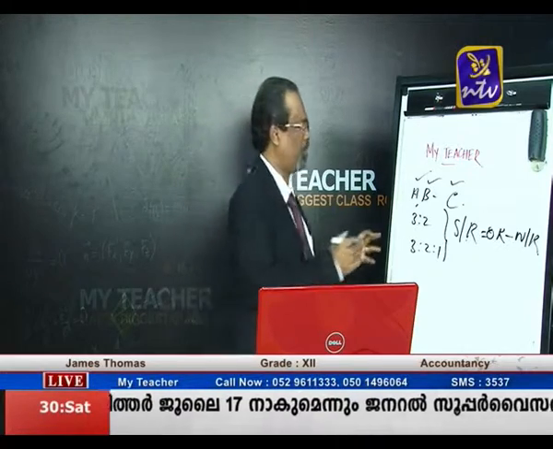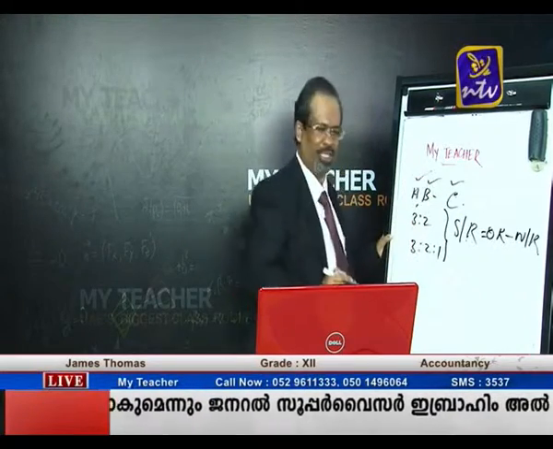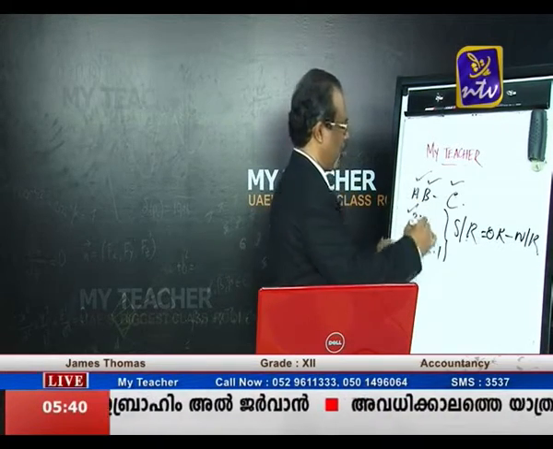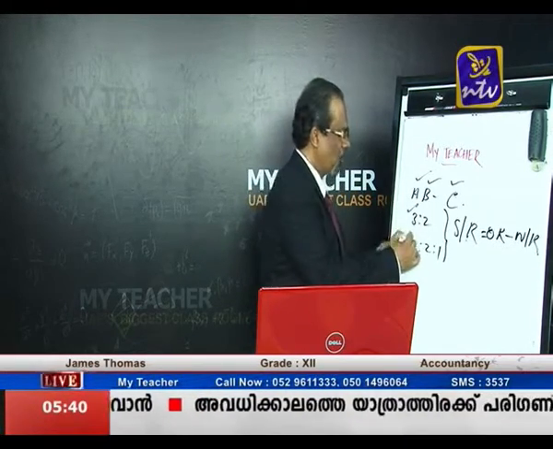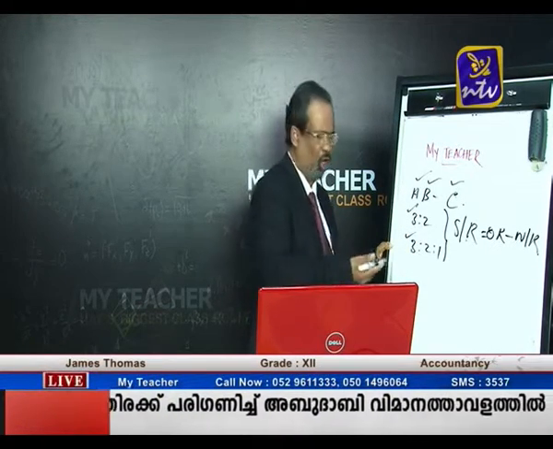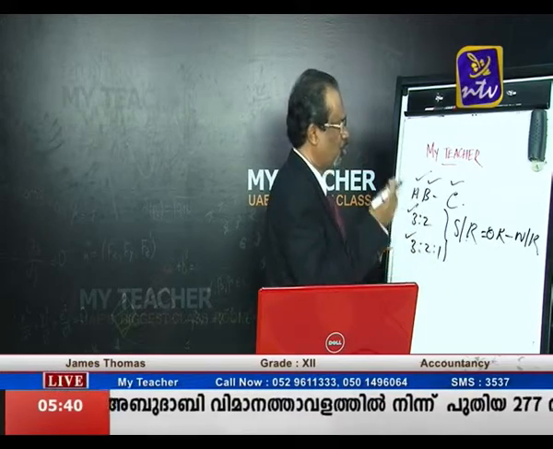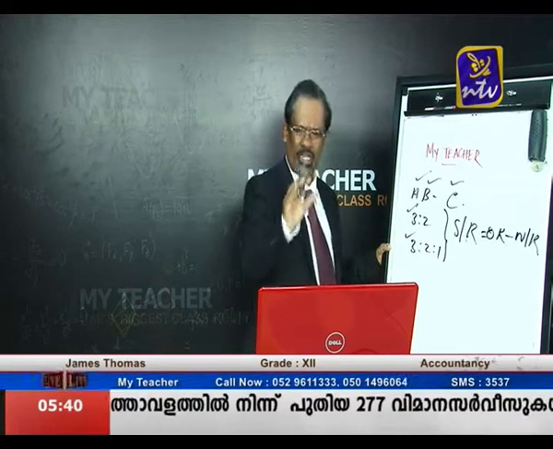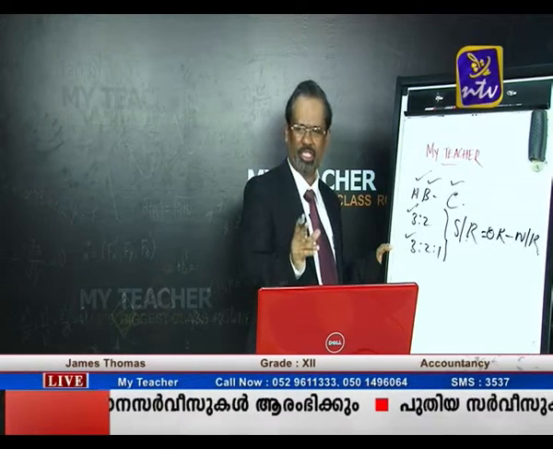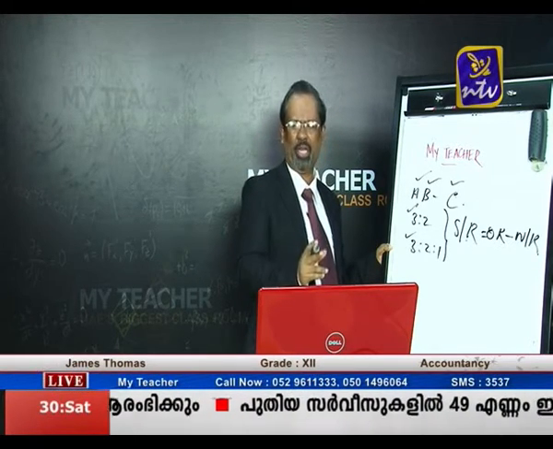So that is why they are appointing a new partner C. Then again look at their old ratio. Their old ratio is 3:2. Their new ratio, they are going to change the ratios. Obviously they are going to change the ratio. That is what is called, you can see, 3:2:1.